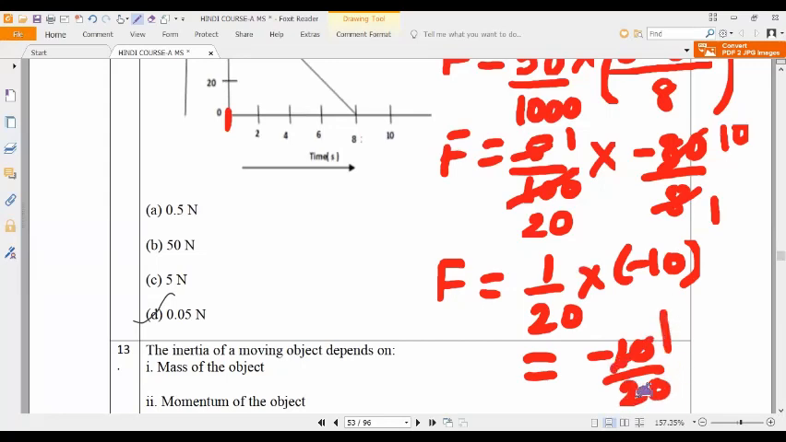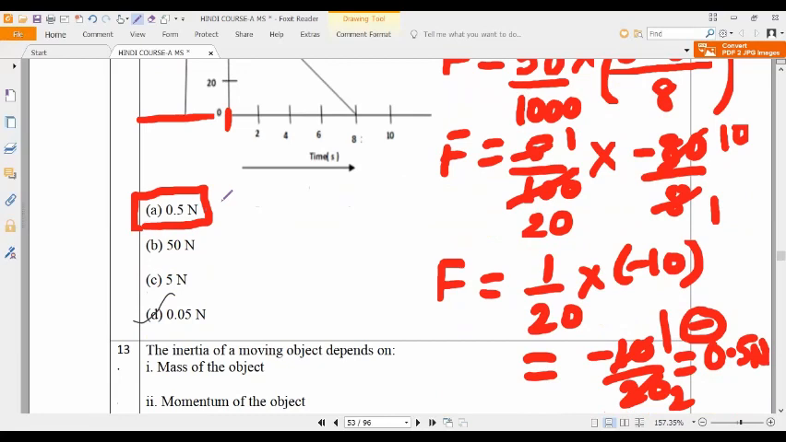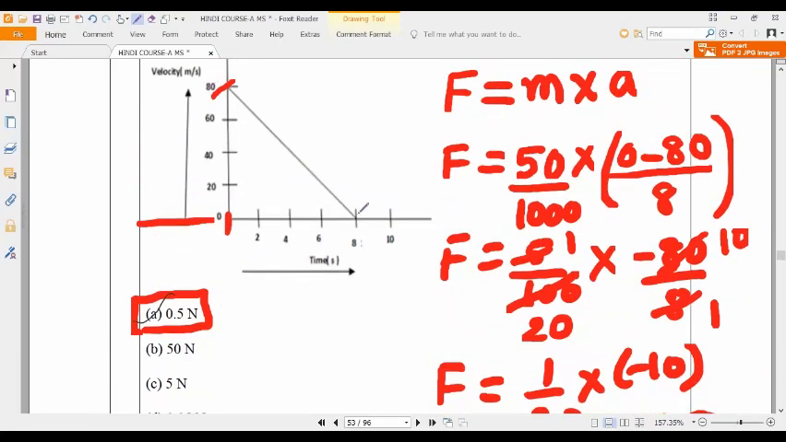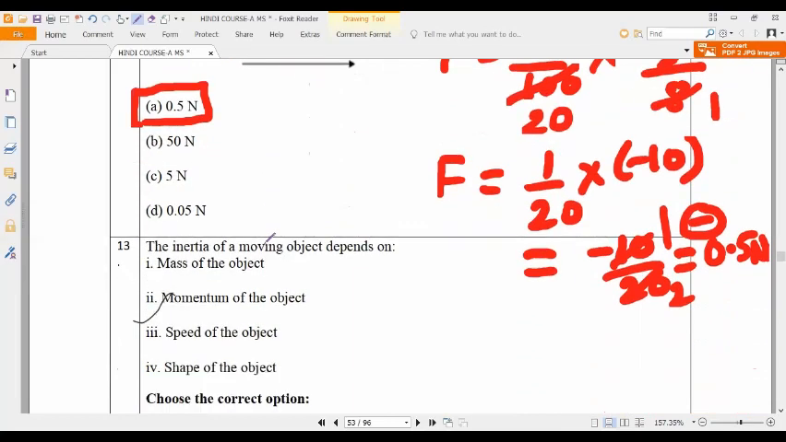So 1 by 2 means how much? 0.5. So the force is minus 0.5. What does this minus indicate? It is acting in the opposite direction. So minus 0.5 newtons, that is, 0.5 newtons is the correct answer.